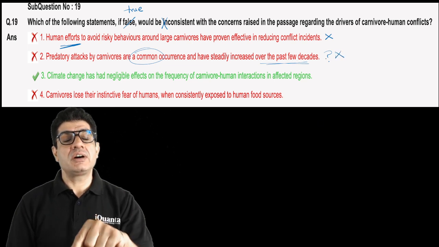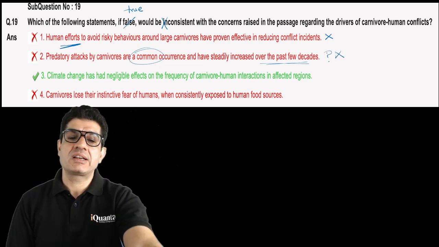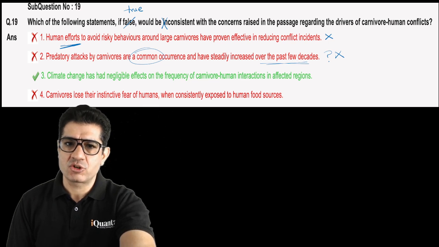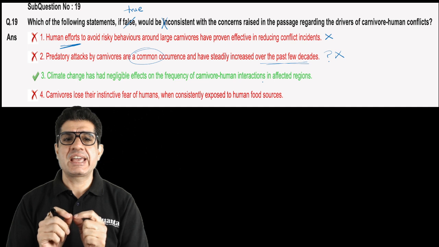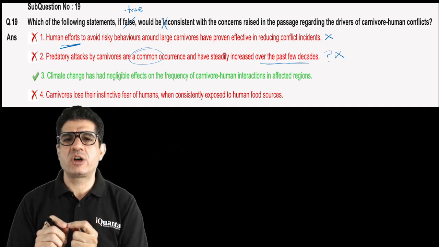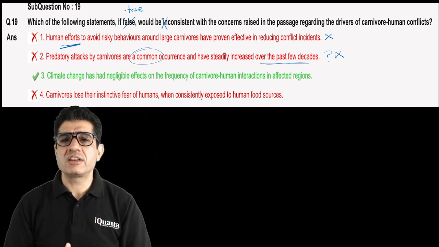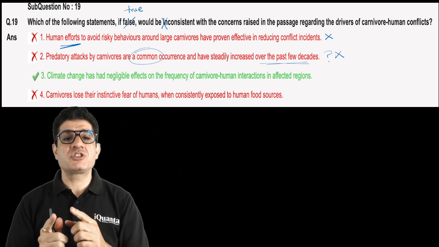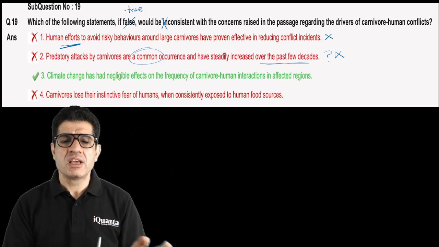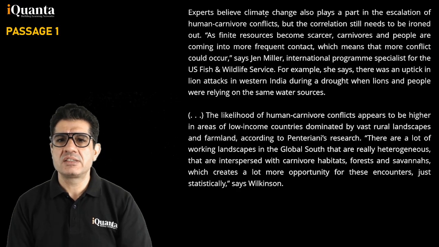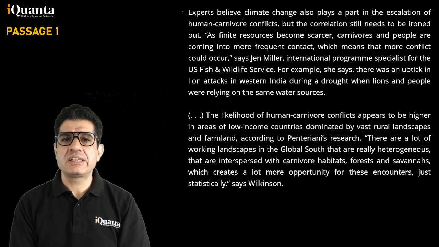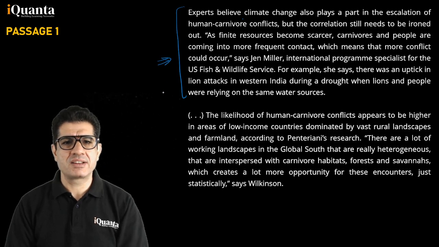No. Now third is in green because this was marked as an answer by the IM consortium. I will read it out for you. It says climate change has had negligible effects on the frequency of carnivore human interactions in affected regions. But if I take you to the relevant paragraph, this paragraph basically goes on to tell us that climate change can have an impact.